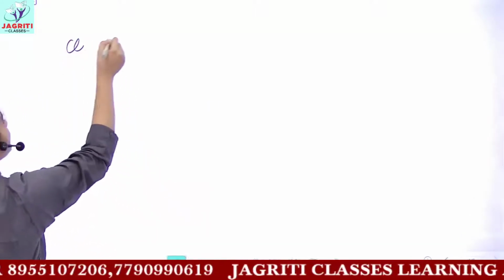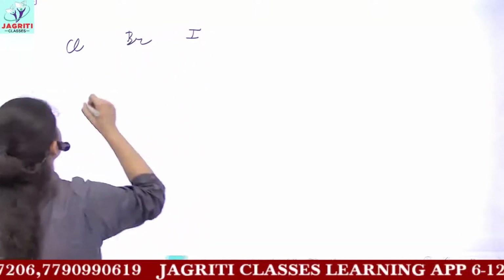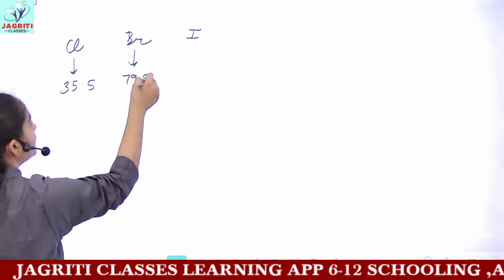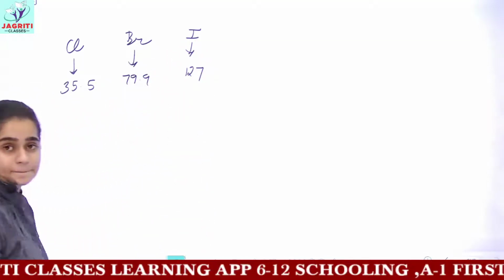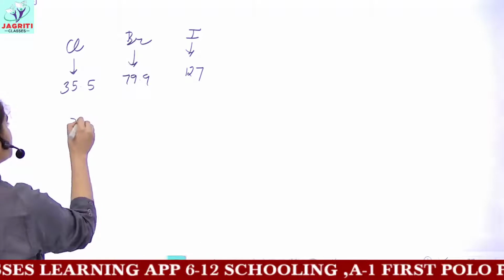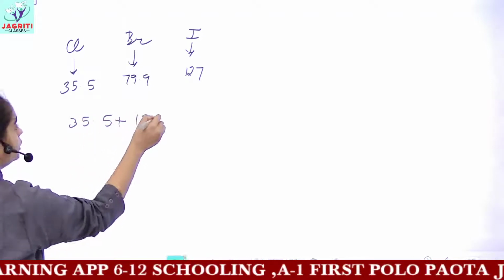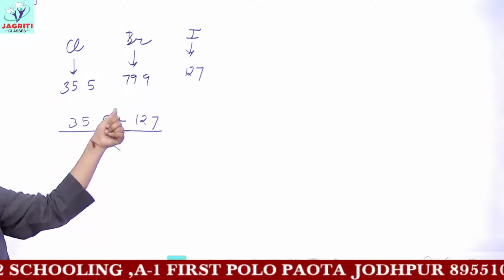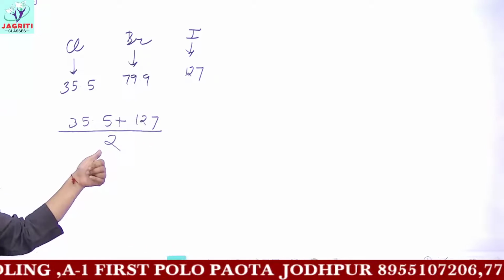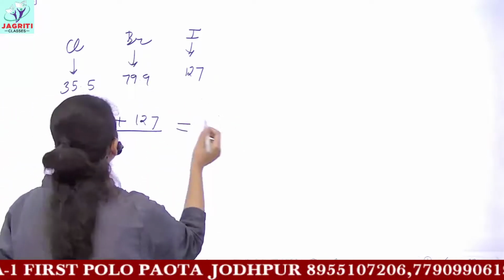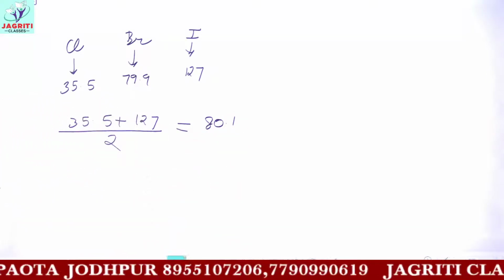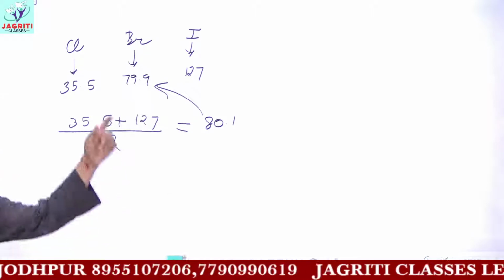For example, we can solve this. You have a triad of chlorine, bromine and iodine. The respective masses are 35.5, 79.9 and 127. If you sum the first and last and take the average, you'll get approximately 80.1 or 80.2, which approximates the mass of the middlemost element.